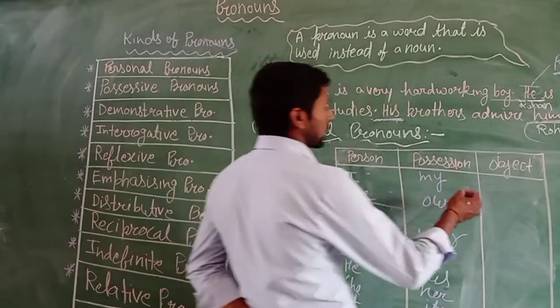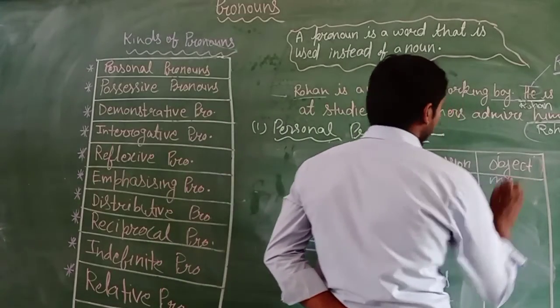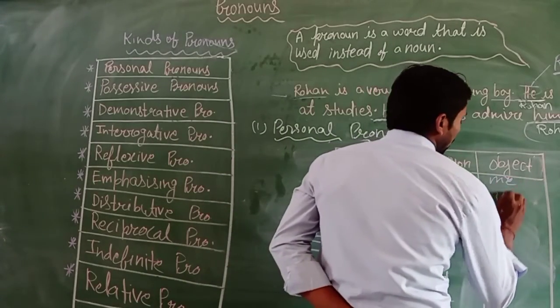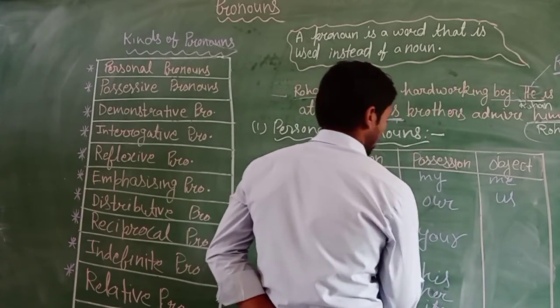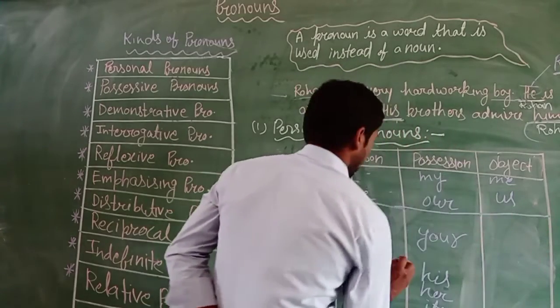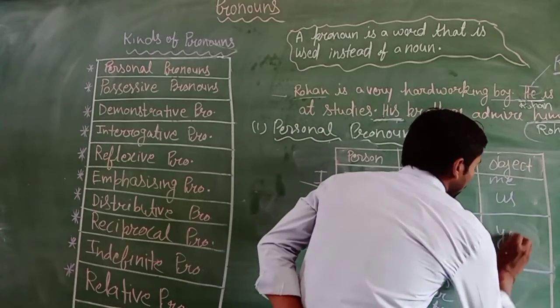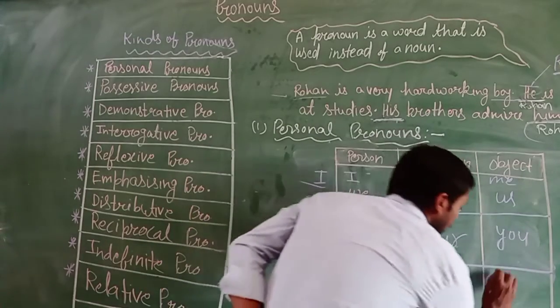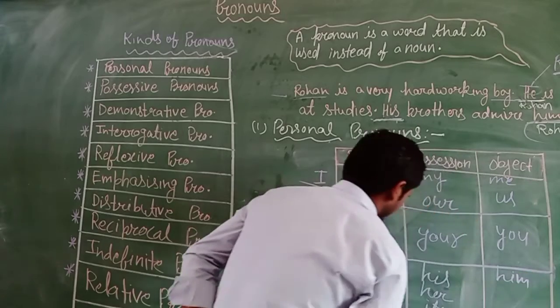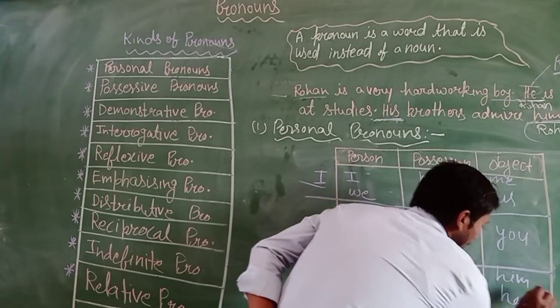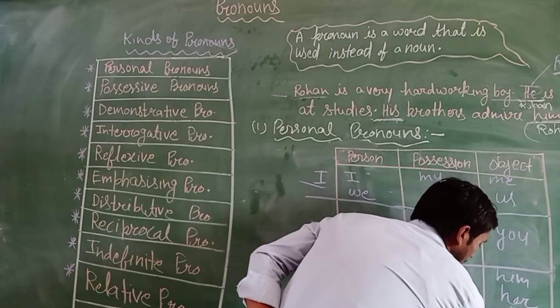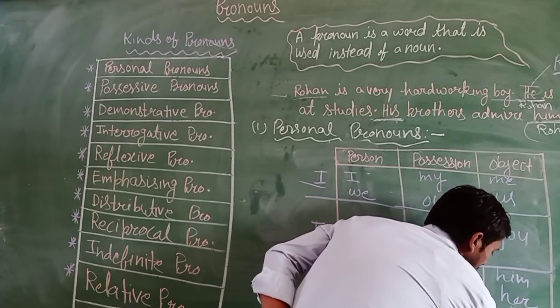And its objective: I will be me, we will be us, you will be you, he will be him, she will be her, it will be it and they will be them.